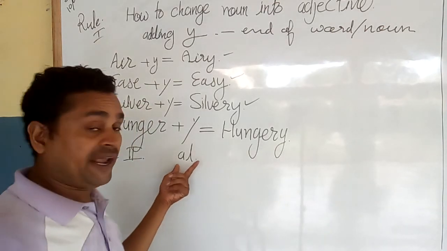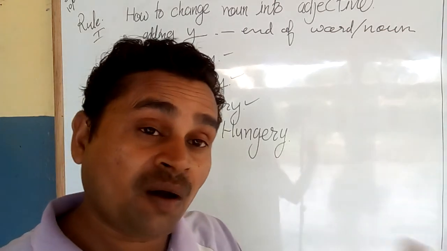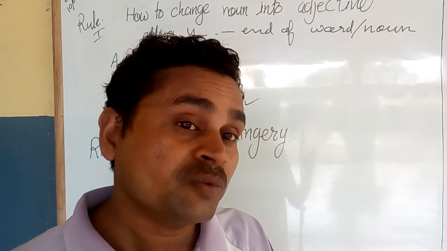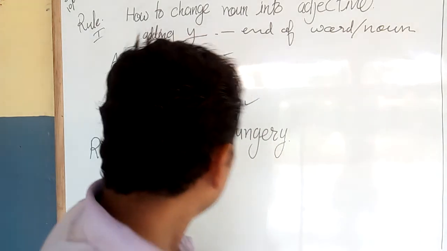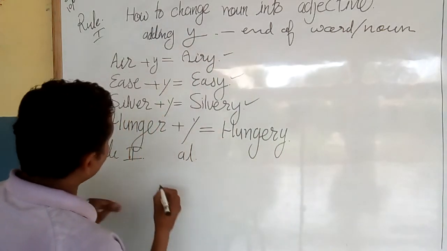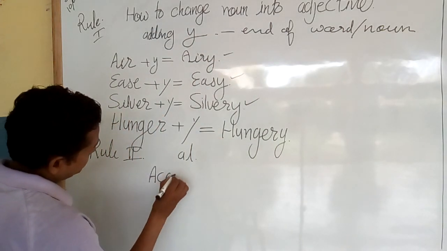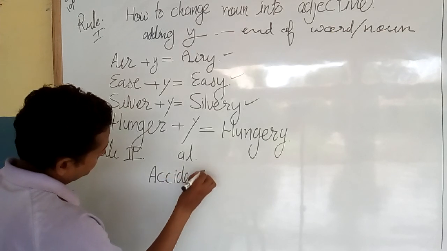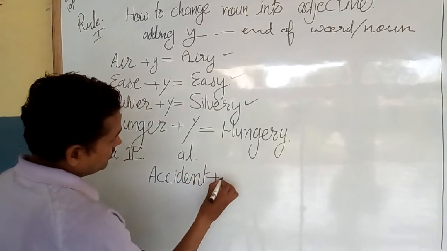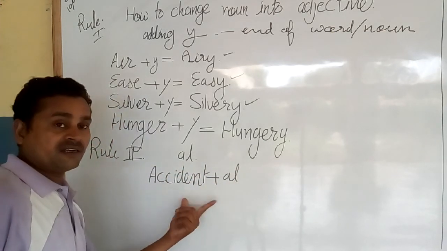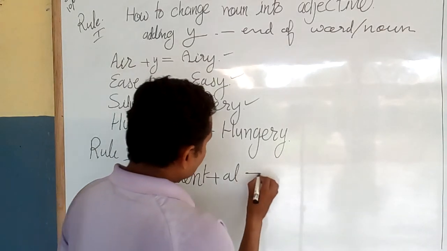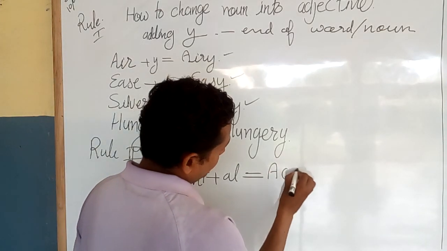You can add al at the end of any noun, so it will be an adjective. For example, take accident. You can add al in this word, so it will be accidental.